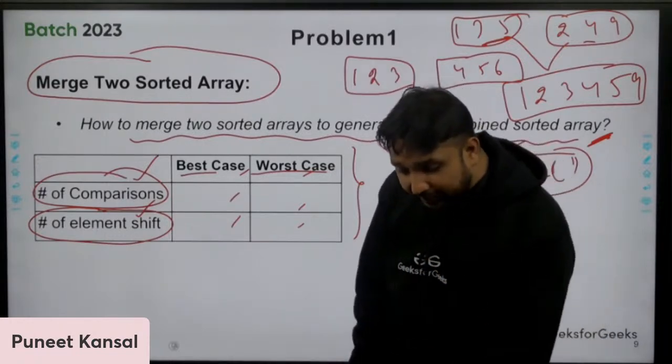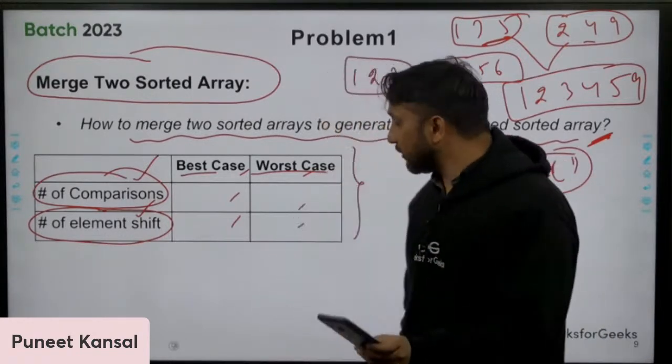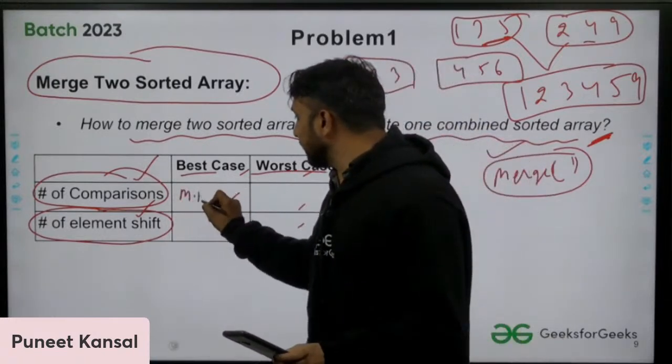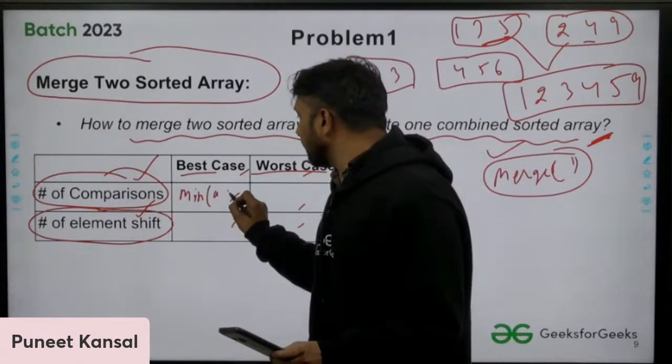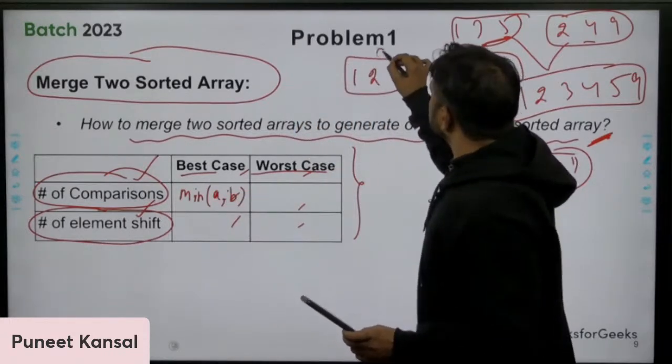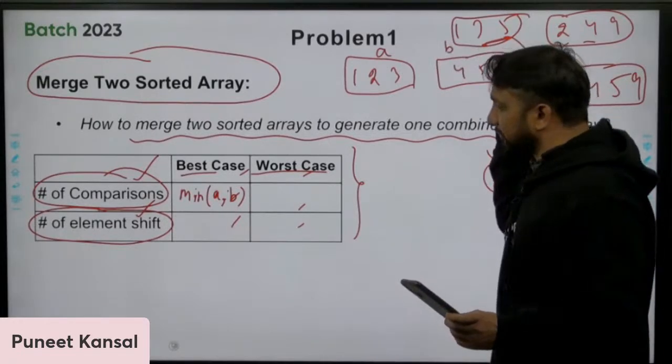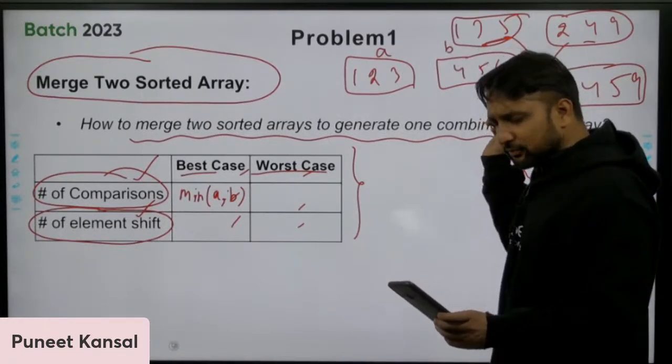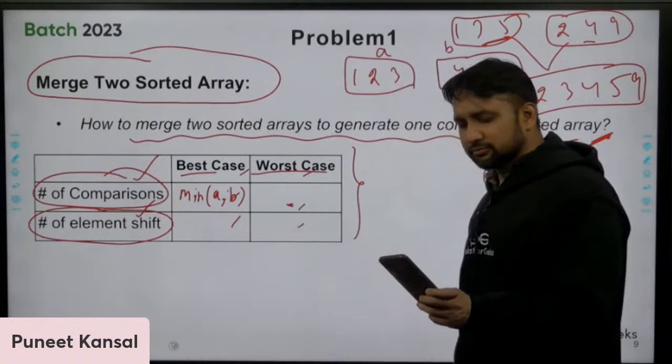So we can already get the answer from Prakhar. Prakhar already gave the answer here. This will be minimum of A comma B. And what is A? A is the size of this array, B is the size of this array. Prakhar, please help us here, worst case.